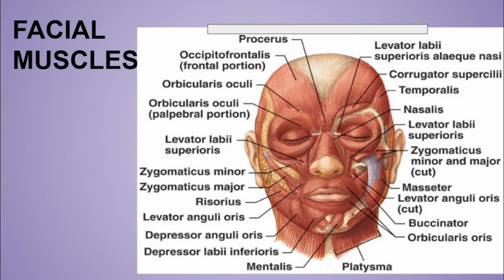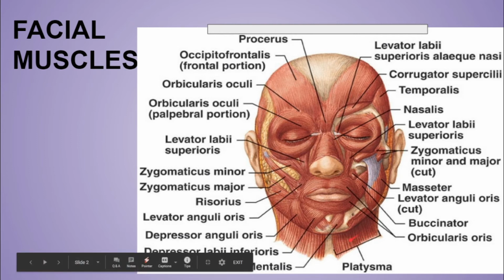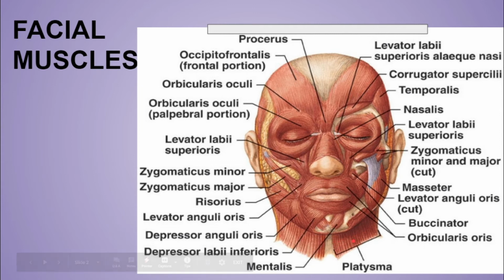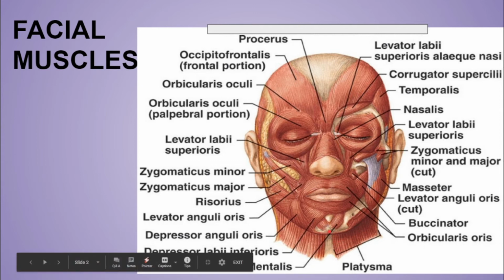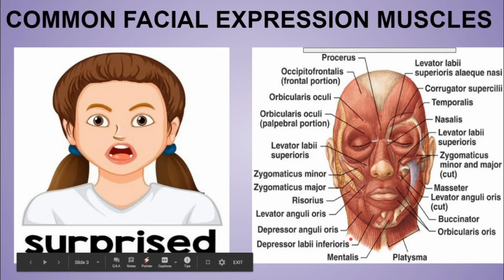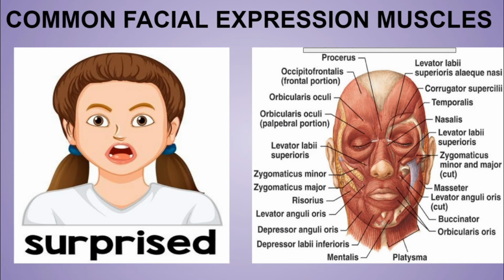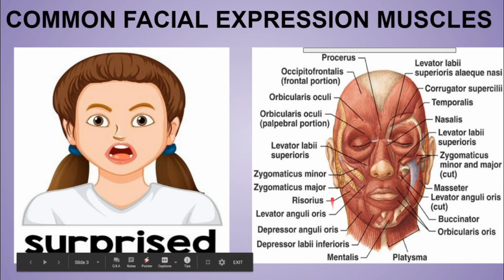Now last is the muscle of the neck. It is only one muscle, that is the platysma. It mainly pulls the angle of the mouth downward, as in horror or fright. Now let's talk about the common facial expressions and the muscles involved in them. These types of questions are mainly asked in the viva and as 1 marker questions, so this is very important, so understand it well. Now over here first is surprise.